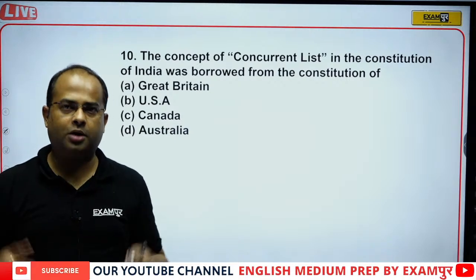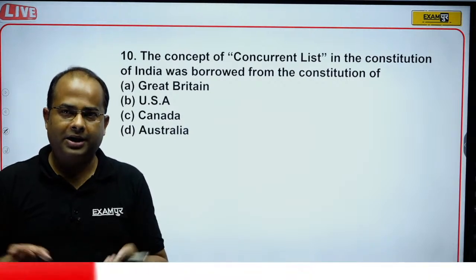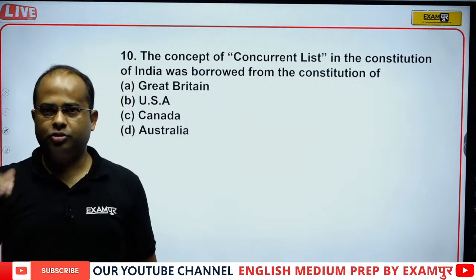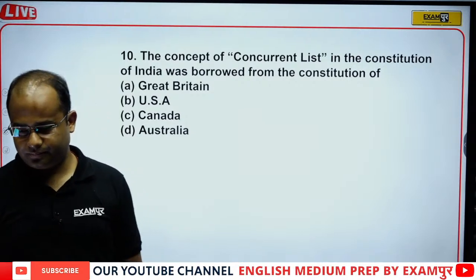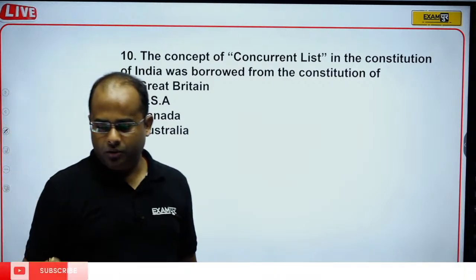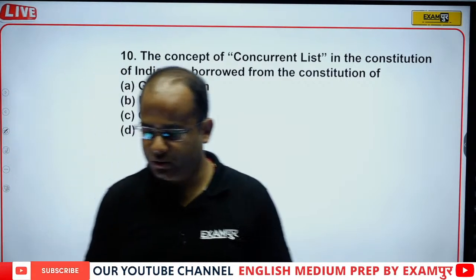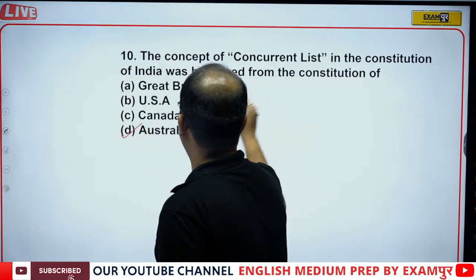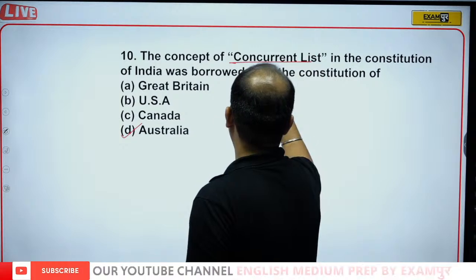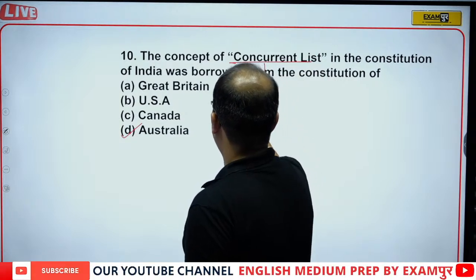Although the theme is adopted from the foreign country, the content is our own. I hope Vijay you must have understood. So concurrent list is adopted from Australia.